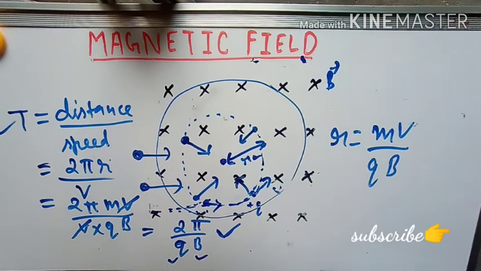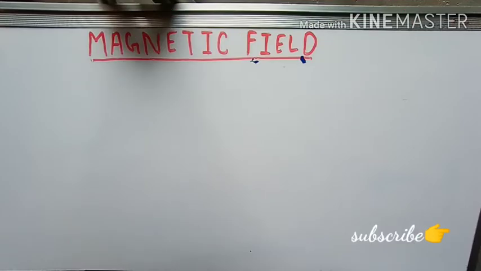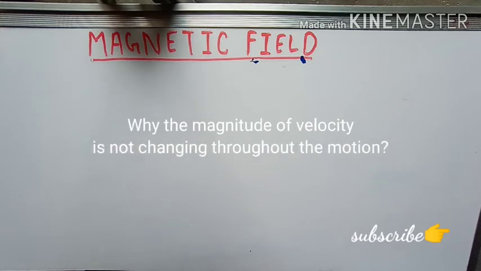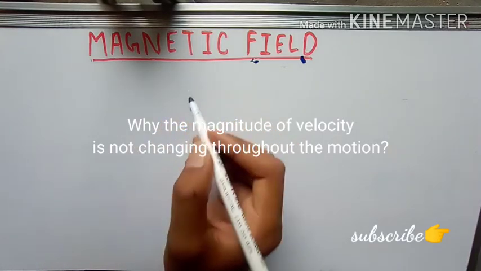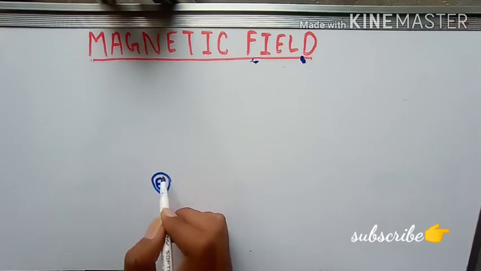I'm erasing this. Now the time has come to understand why the speed is not changing throughout the motion. This will make your basics strong, so please pay attention to it. For this purpose, I have taken a charge. I can choose any charge, so I am taking an electron.